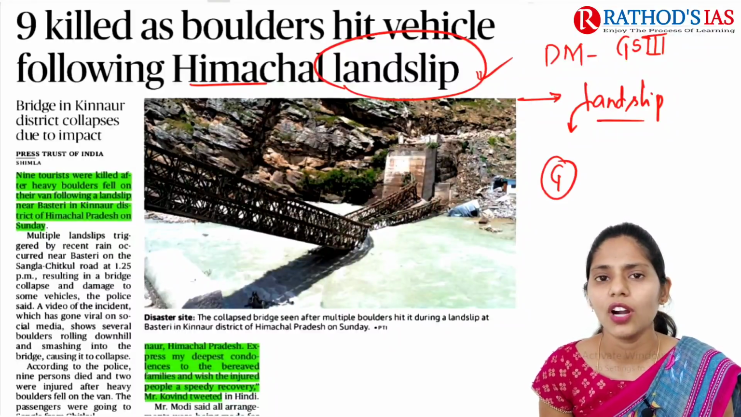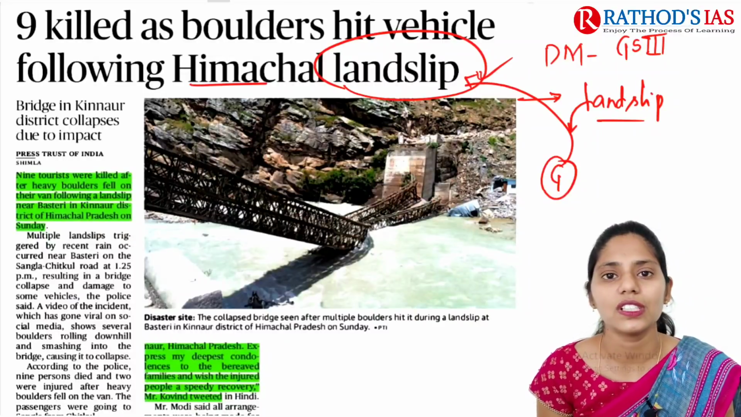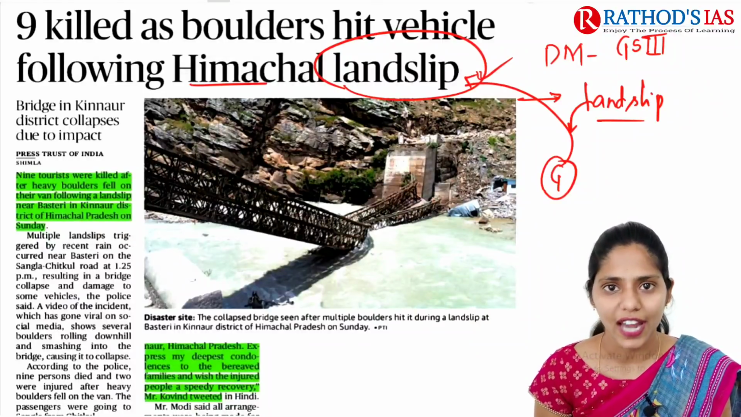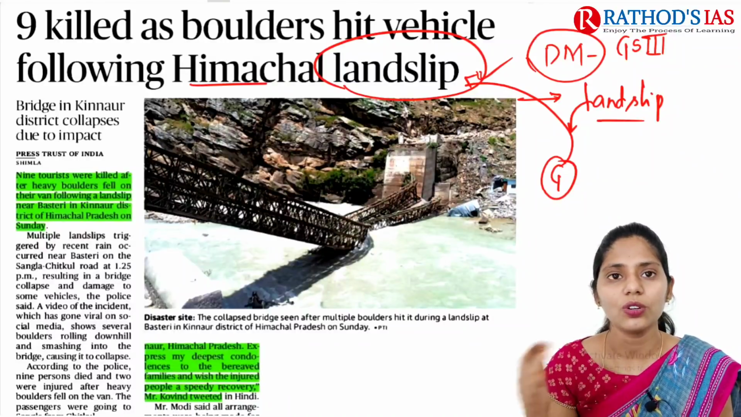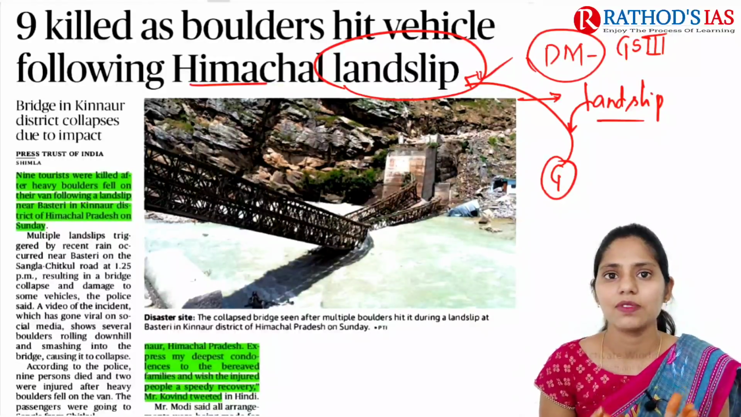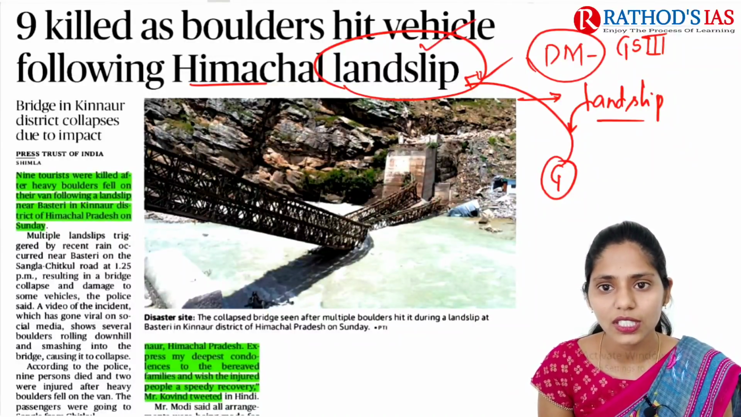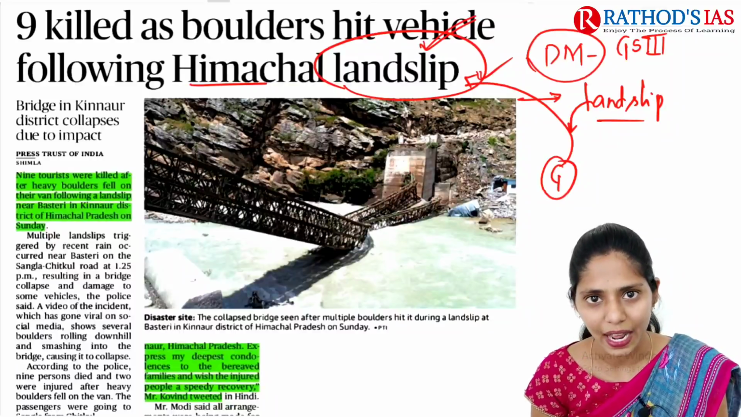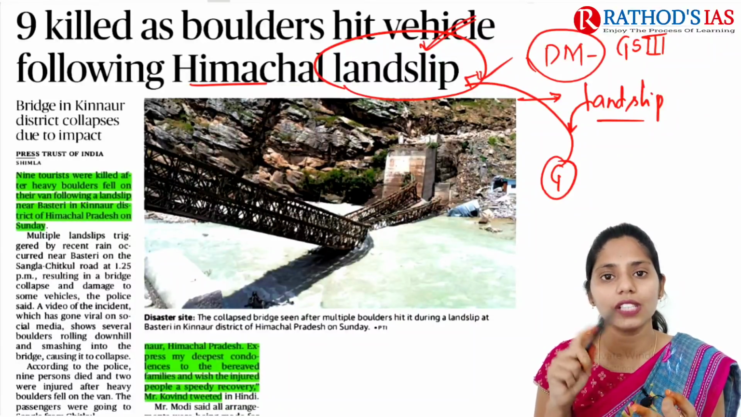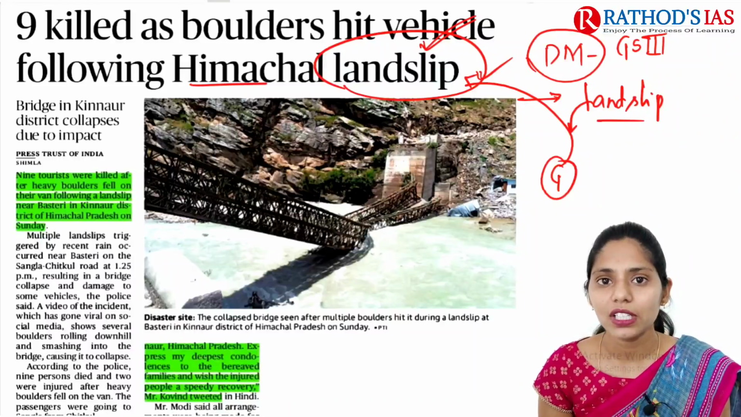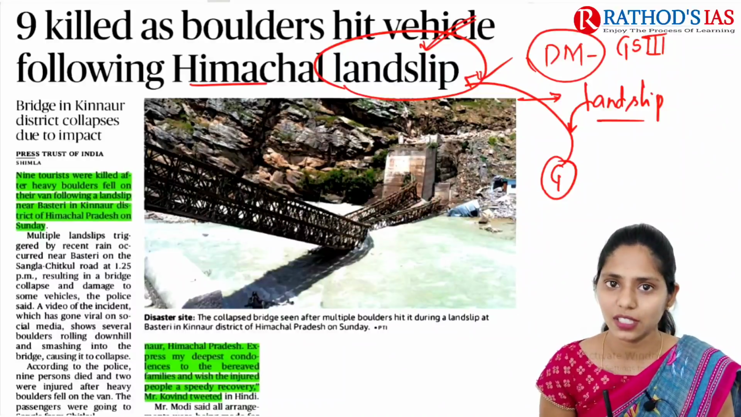So in geography, what are we going to study? We are going to study the reasons for landslides and the types of landslides. But in disaster management, we are going to study the steps which can be taken, like the disaster management cycle, once a landslip has happened. We can talk about preparedness, mitigation, rehabilitation, reconstruction, etc. That will mainly come under disaster management.